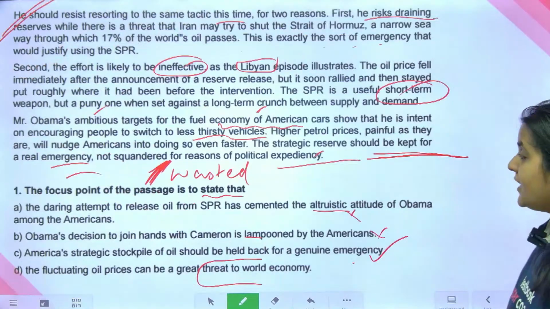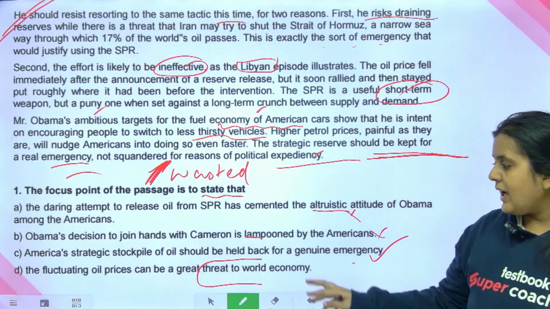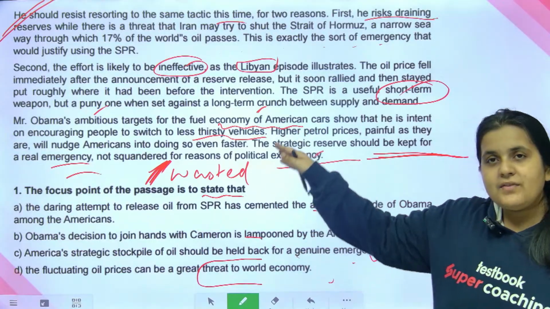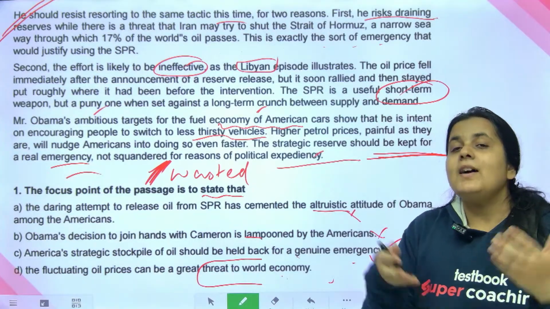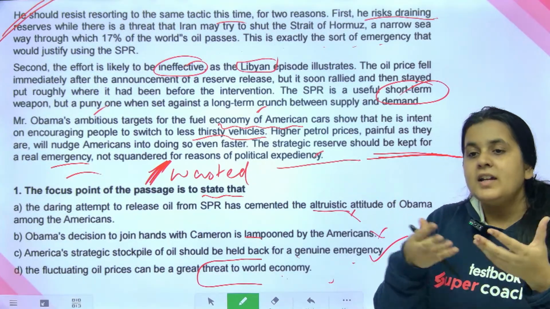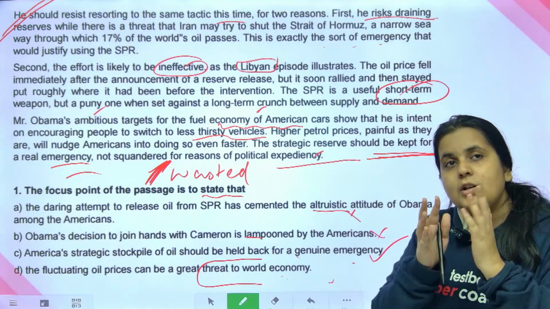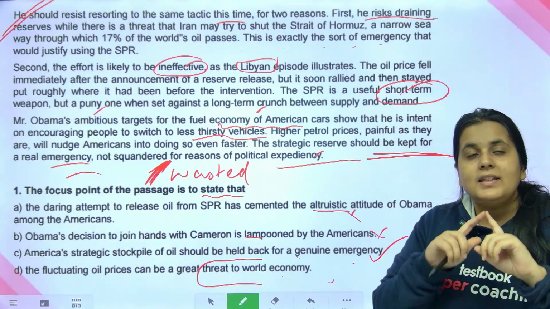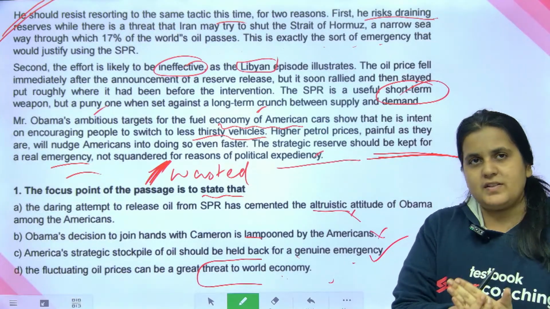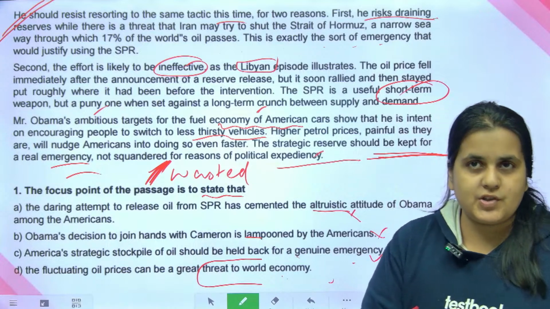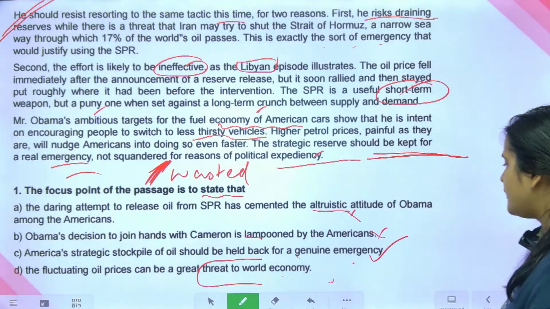Okay, if you're not getting it by going straightforwardly, Arpit, then you go reverse and check now what is the harm. You see, if this were the brief, would you have written this passage? If world economy were the brief, you would mention the world. Why would you mention China, other parts of China, India, or other countries, and have you even talked about the impact on world economy? No. The entire passage is about America and Obama's decision to tap into the strategic stockpile should be resisted and it should be held back for a genuine emergency. Focus on the first para and the last para again. Okay, right. So guys, the answer option here should be C.